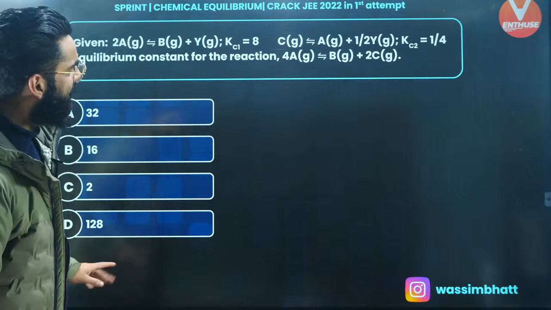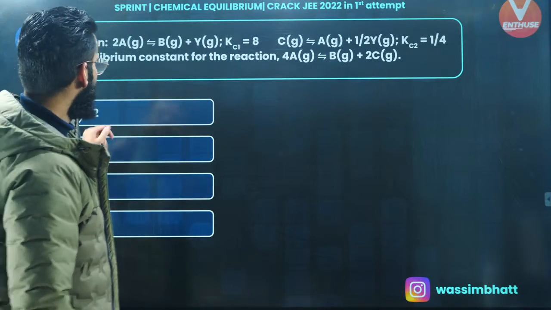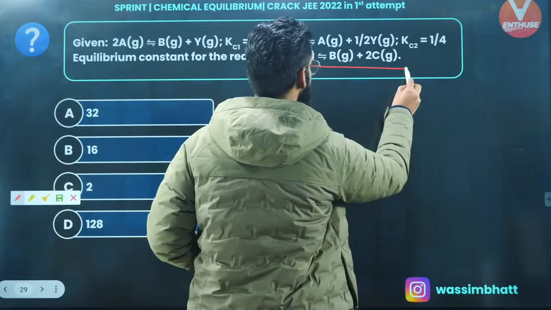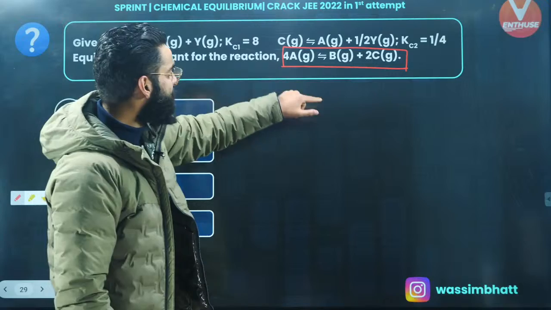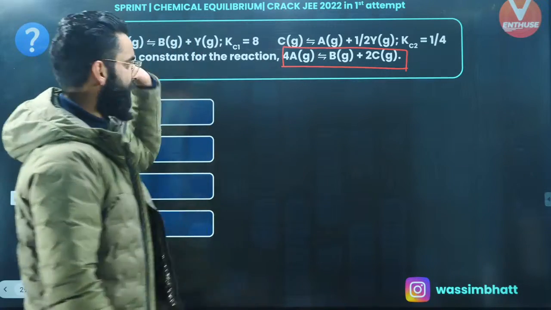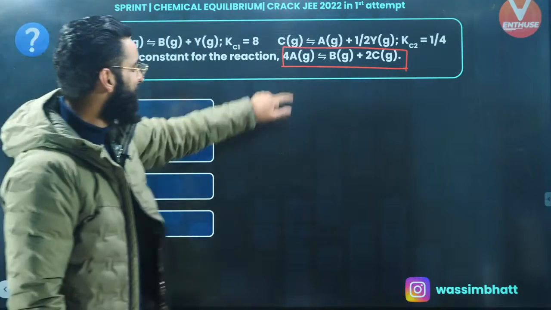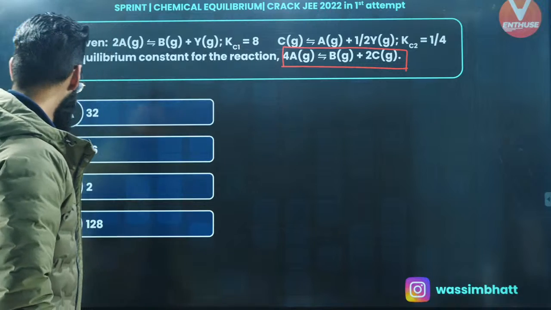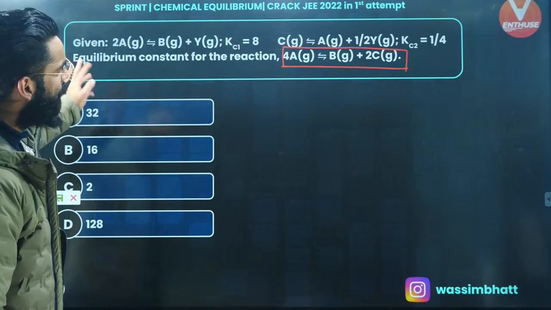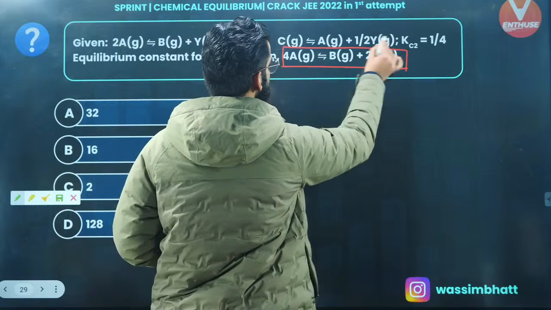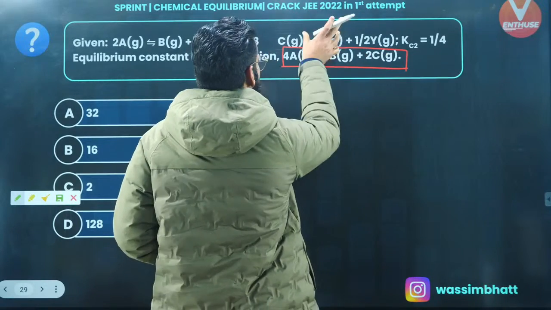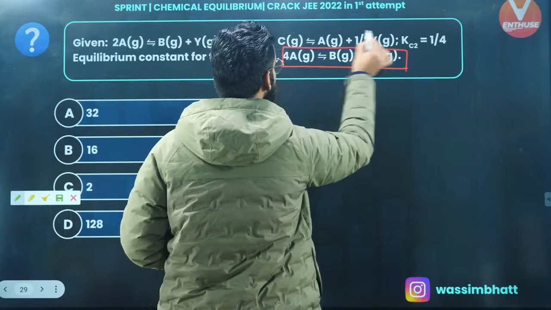Okay? So basically, what you need to do is calculate the equilibrium constant for this particular reaction. Right? So I will be trying to make this reaction out of the given reactions. Now the point is, how do I make this reaction out of the given reactions? What I'll be simply doing, let me not multiply this reaction with 2, let me just reverse this particular reaction.